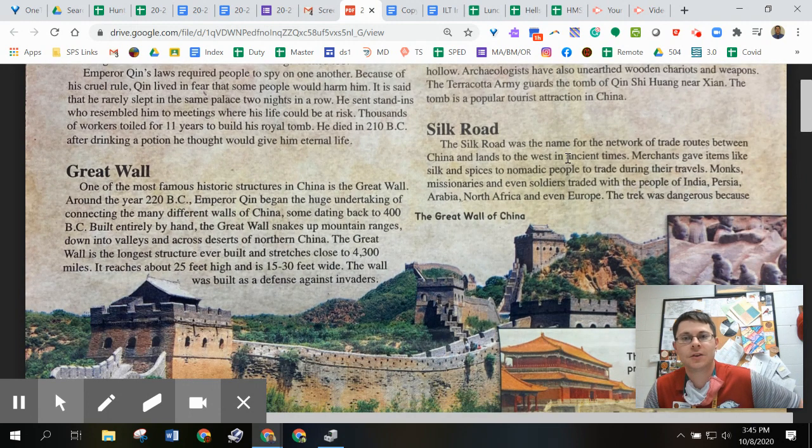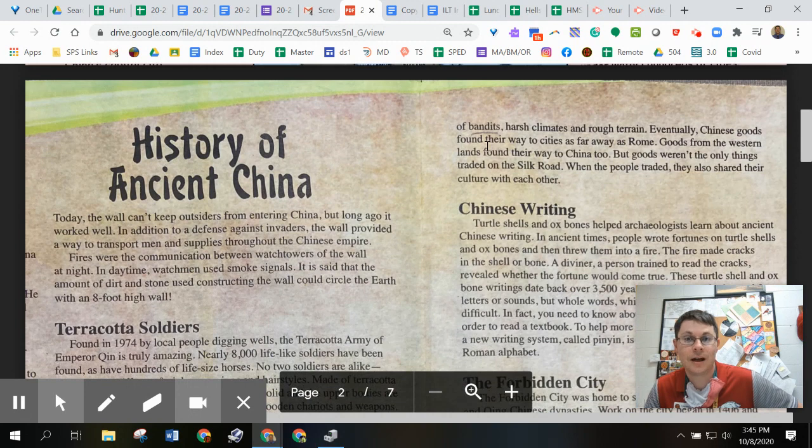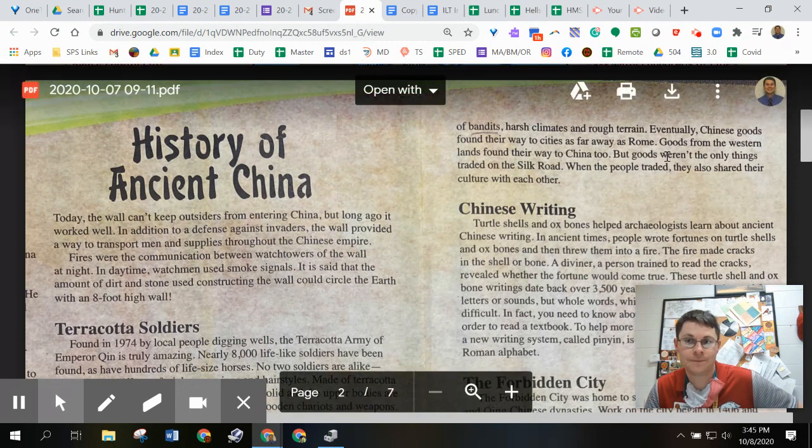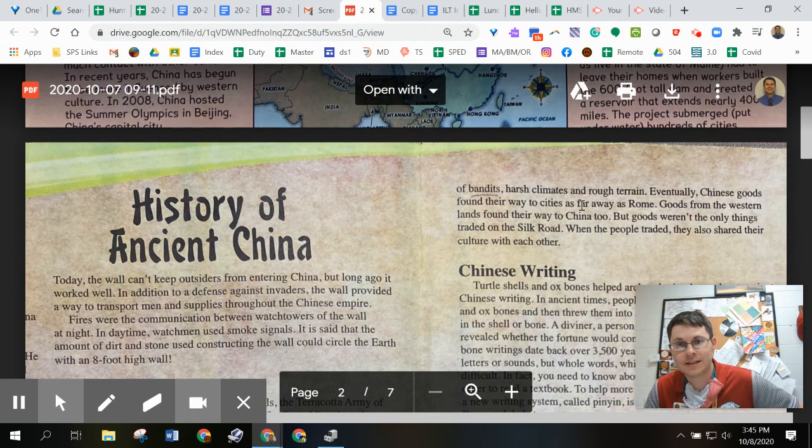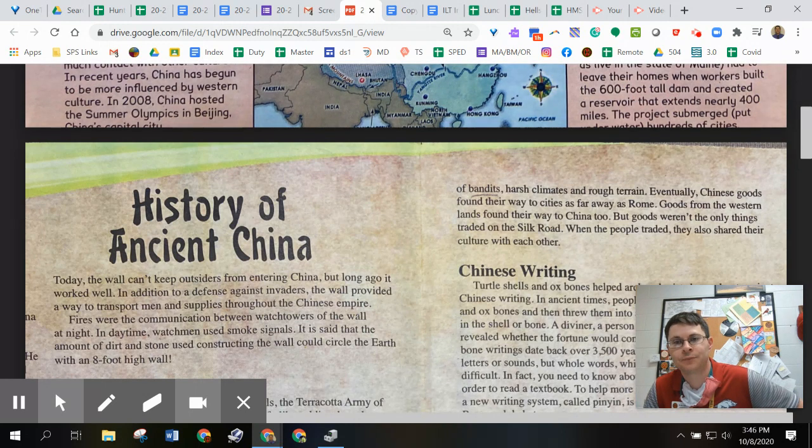The Silk Road. The Silk Road was the name for the network of trade routes between China and lands to the west in ancient times. Merchants gave items like silk and spices to nomadic people to trade during their travels. Monks, missionaries, and even soldiers traded with people of India, Persia, Arabia, North Africa, and even Europe. The trek was dangerous because of bandits, harsh climates, and rough terrain. Eventually, Chinese goods found their way to cities as far away as Rome. Goods from the Western lands found their way to China too, but goods weren't the only things traded on the Silk Road. When the people traded, they also shared their culture with each other.